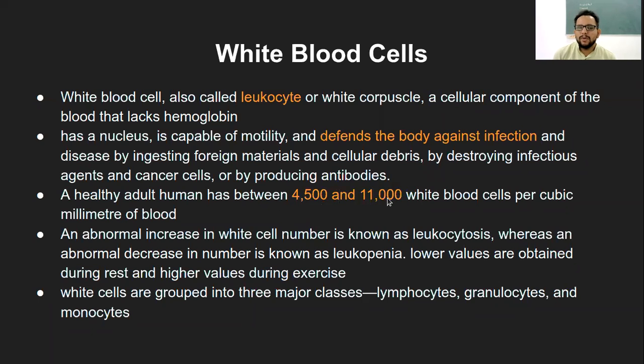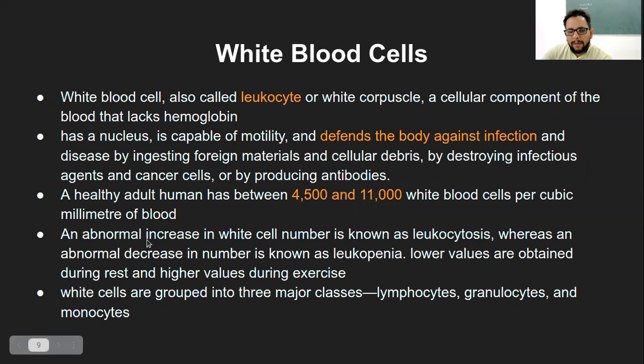So whenever you go to a physician or a doctor, and let's say you have a kind of flu or malaria type of disease, the doctor usually recommends a blood test, right? The reason being to check these different types of WBC and their count, and which number has increased. Based on that, they can identify probably this is the kind of infection that this person is undergoing. So these numbers are very, very significant in the human being.